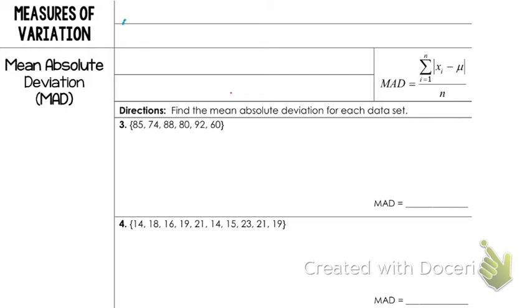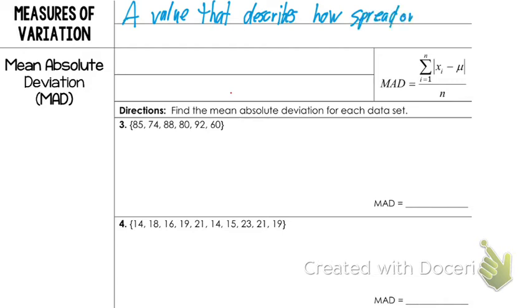So measures of variation is a value that describes how spread out a set of data is. Saying, hey, how far out is the spread? Is it clumped, all close together, or is it all over the place?